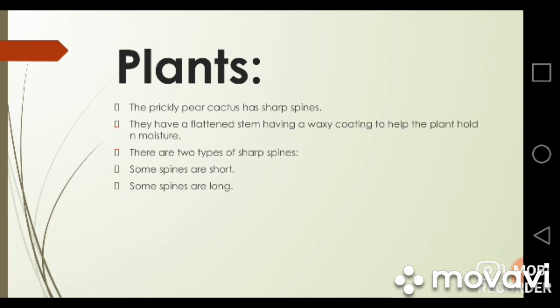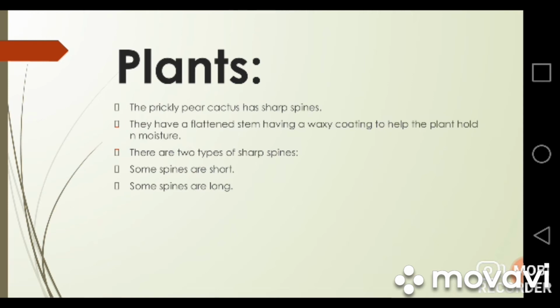The stem of the prickly pear cactus is not like other plants, and its stem looks like paddle-shaped leaves. It means the stem looks more like leaves than a stem, and a waxy coating covers all of the stem to protect the plant from desiccation. It means it can hold the moisture or the water contents of the plant inside the stem.